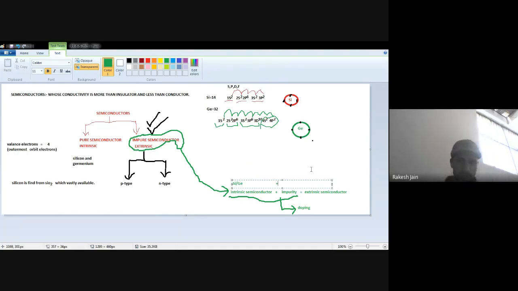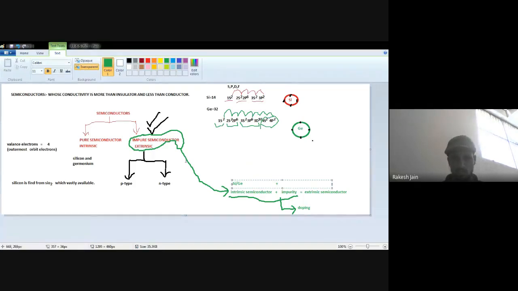What is the meaning of trivalent and pentavalent? Pentavalent means those elements of the periodic table whose outermost orbit electrons are equal to 5. And trivalent impurity means those elements of the periodic table whose outermost orbit electrons, that is valence electrons, are equal to 3. I will give you the example completely.